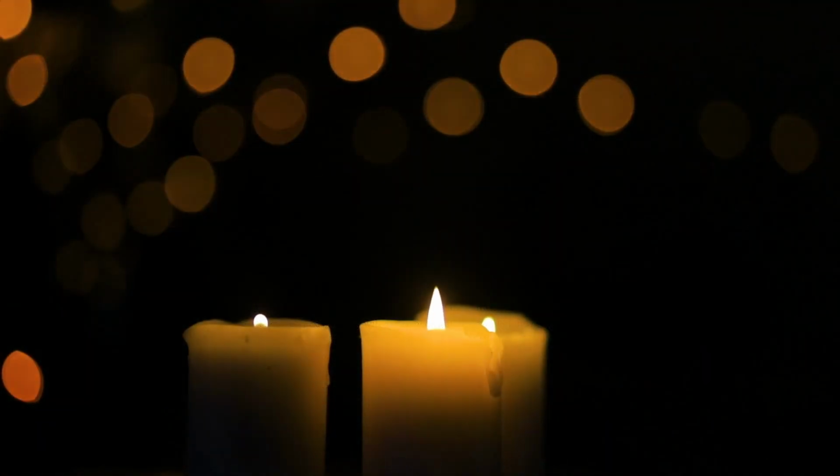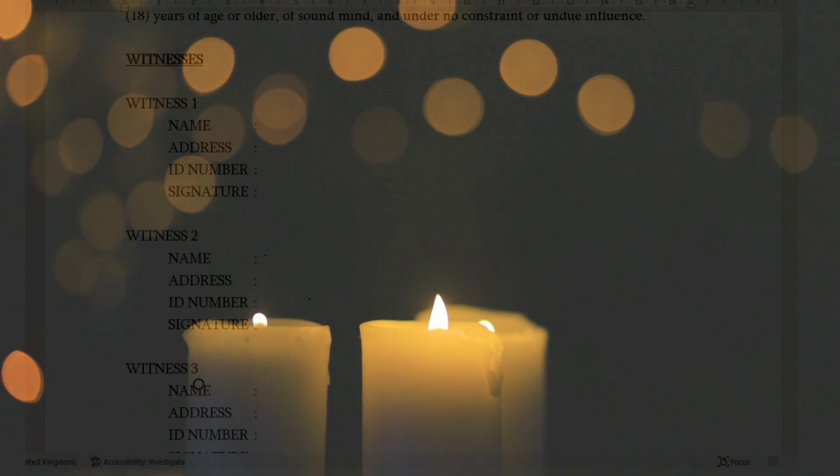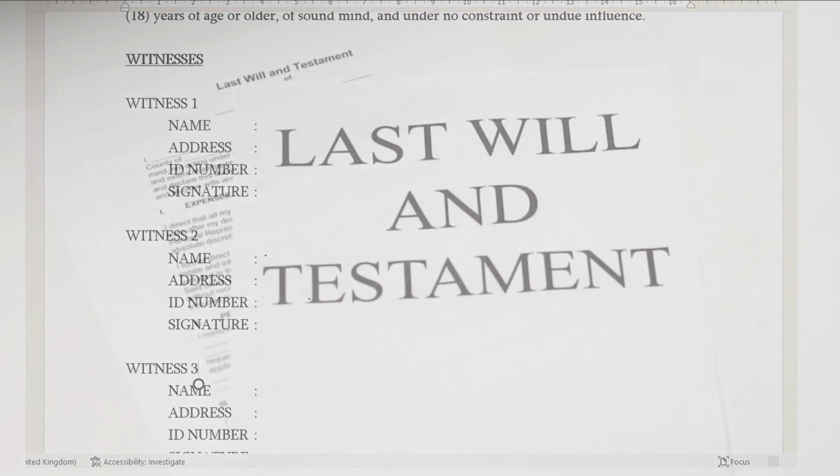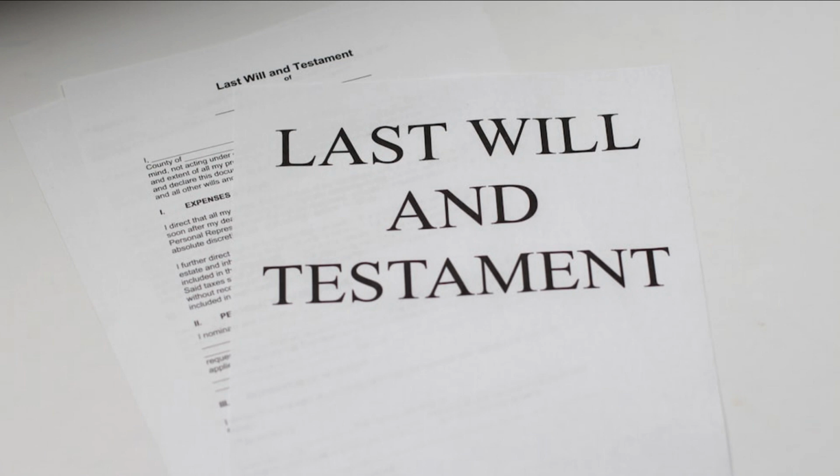Funeral and burial instructions. This section can include the testator's preferences for their funeral or burial, such as whether they want to be cremated or buried, and any specific instructions or wishes. Witnesses. The will must be signed by the testator in the presence of witnesses who also sign the document to attest to its validity. That is all for today on this topic.